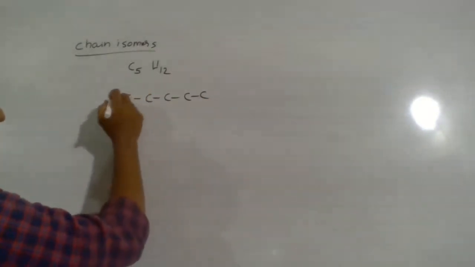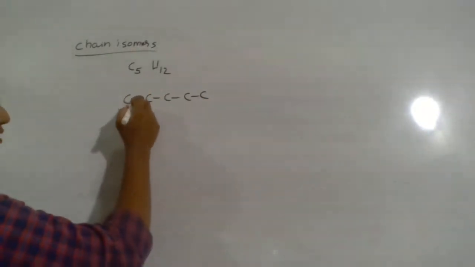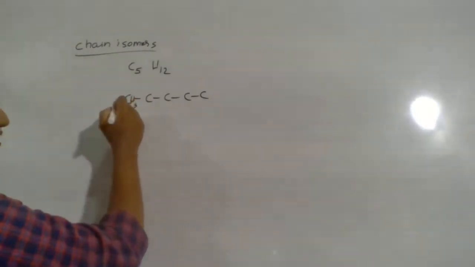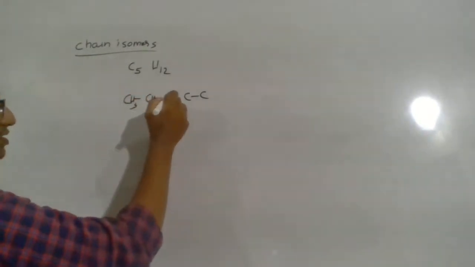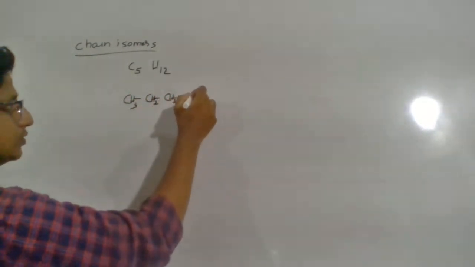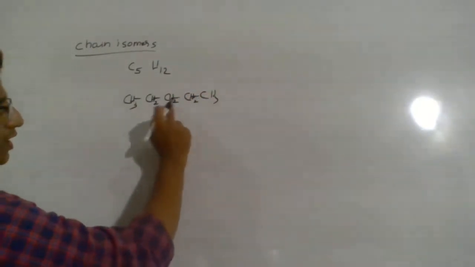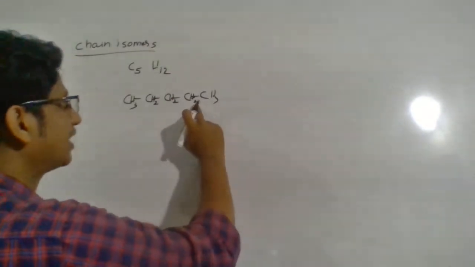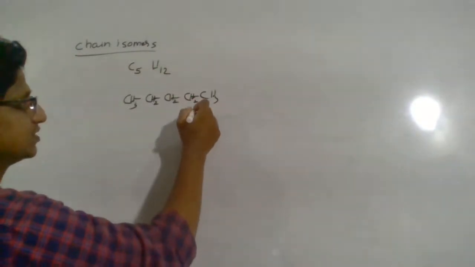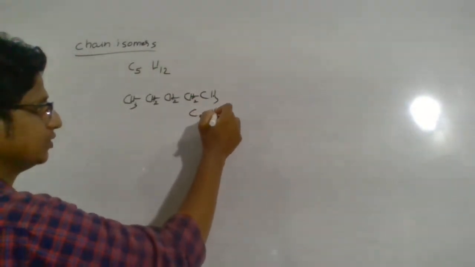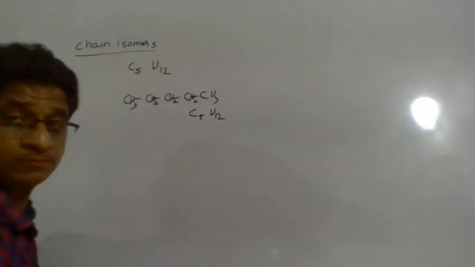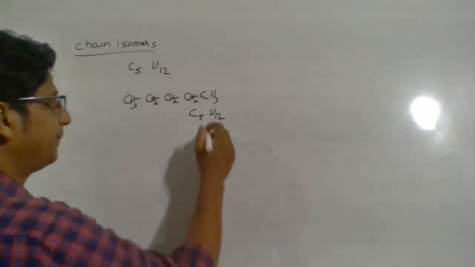The rest will be hydrogen that you can supply. If I write the condensed form, it will be CH3, CH2, CH2, CH2, CH3. 3 plus 2, 5, plus 2, 7, plus 2, 9, plus 3, 12. So this will be the C5H12 formula. That is n-pentane.